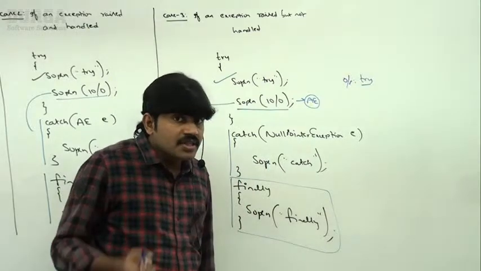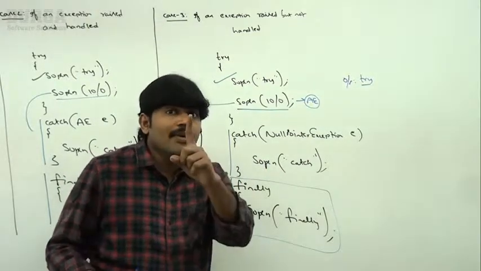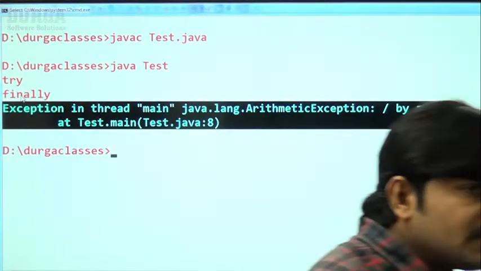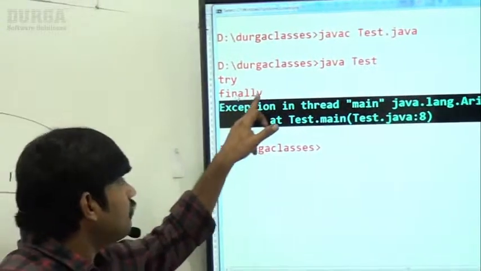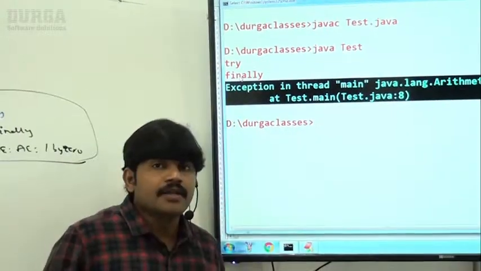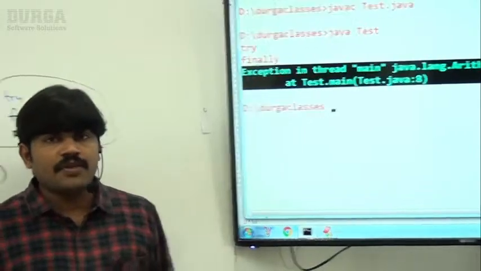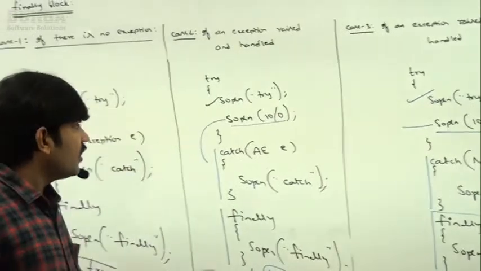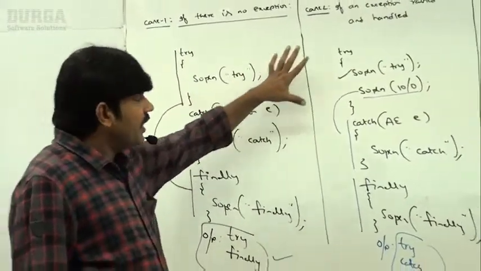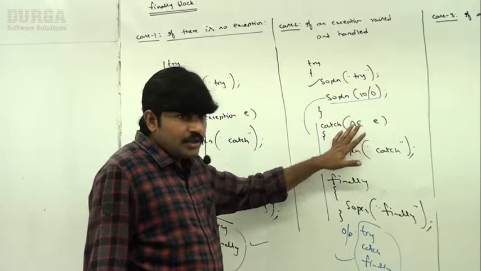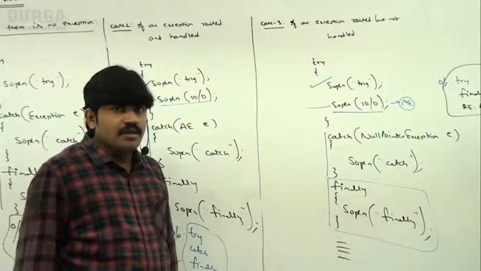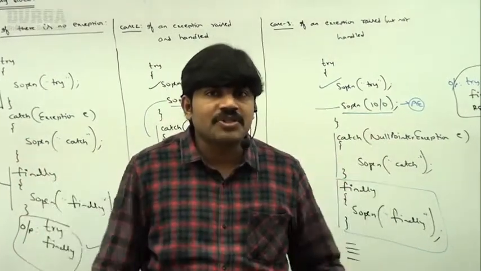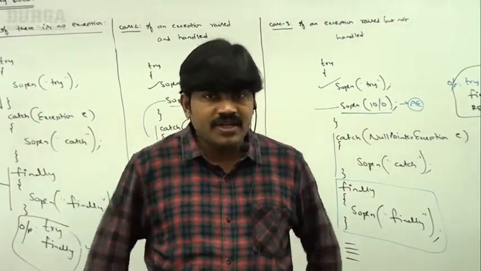Okay. So this speciality is available only for the finally block. Even in the case of abnormal termination, the finally block will compulsorily be executed. Is it clear for all of you, right? This is the speciality of the finally block. So if there is no exception, if an exception is raised and handled, or if an exception is raised but not handled, the finally block will be executed always. That is the biggest speciality of the finally block. Can everyone understand?